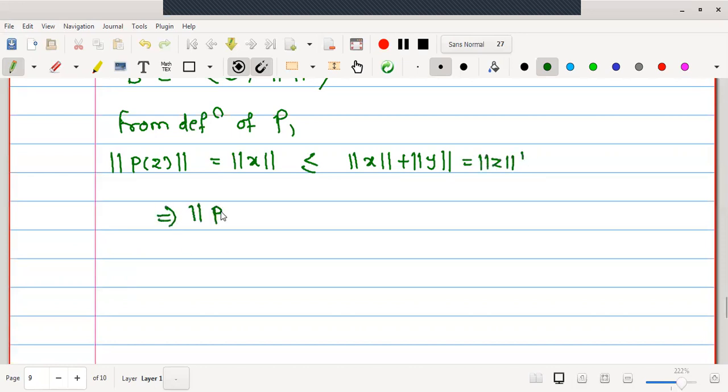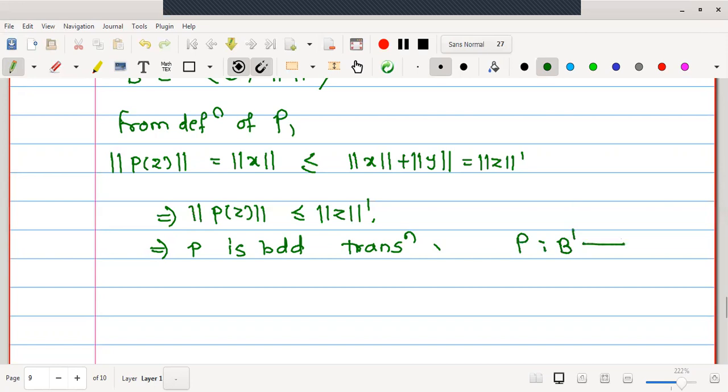Therefore the inequality we have obtained is norm of Pz is less than or equal to norm dash of z. Therefore we have the property of boundedness, so P is a bounded transformation or operator.